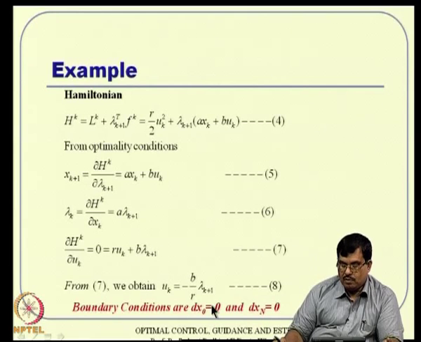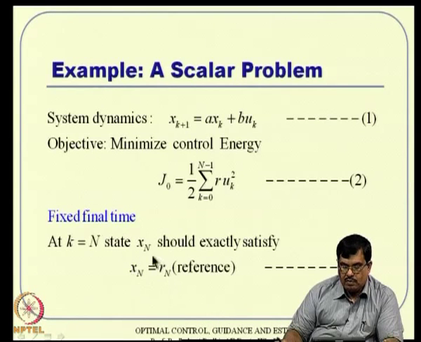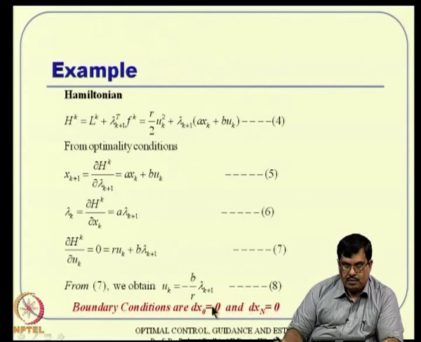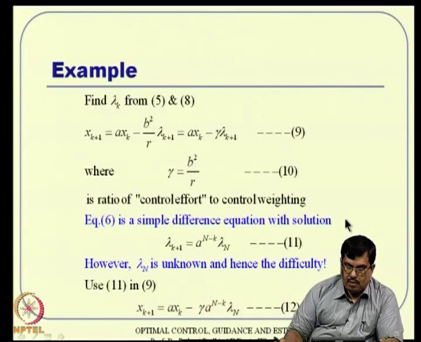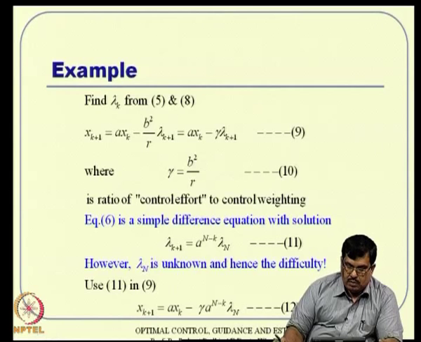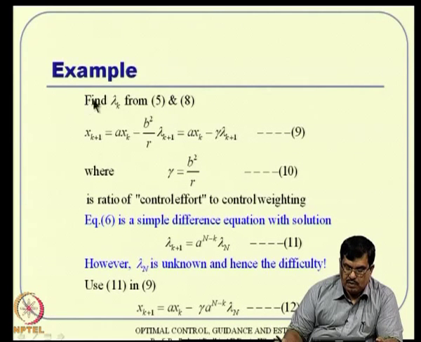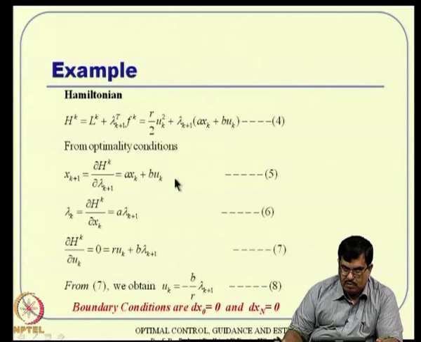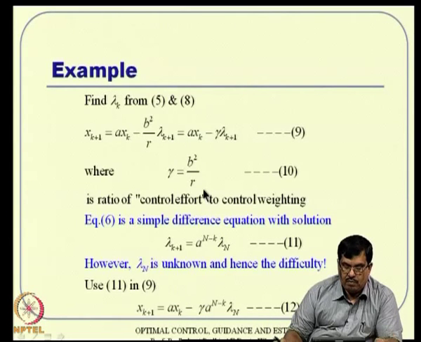And also the boundary conditions. What you have is an initial condition which is fixed, the state is a fixed number. So, dx naught is 0, and the final condition is also fixed, xn has to be equal to Rn. So, there is no deviation on that, that is dxn has to be 0. So, these two happen to be the boundary conditions that act on this problem actually. So, what do we do first? You find lambda k from 5 and 8. Whatever these equations are, you try to solve them.